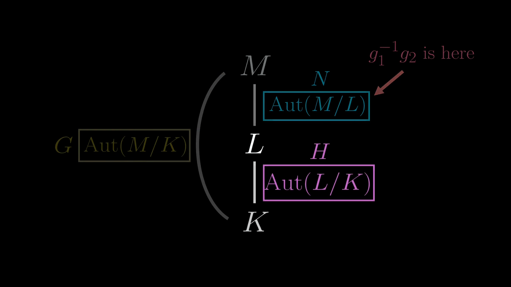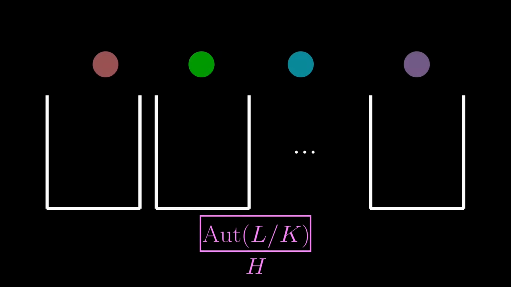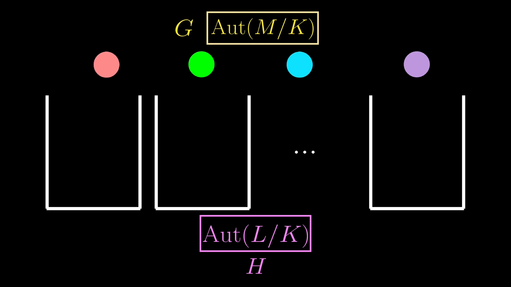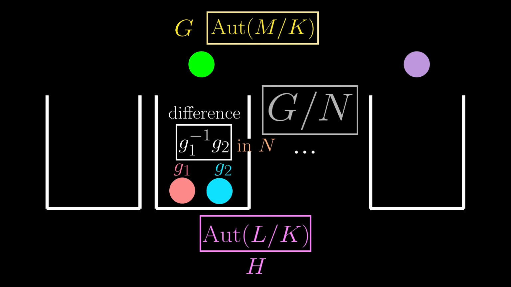In other words, this Galois group H can be thought of as a bunch of buckets containing balls from the big group G, with two balls being in the same bucket if their difference is in the smaller group N. This kind of group is usually denoted as G mod N, a quotient group.